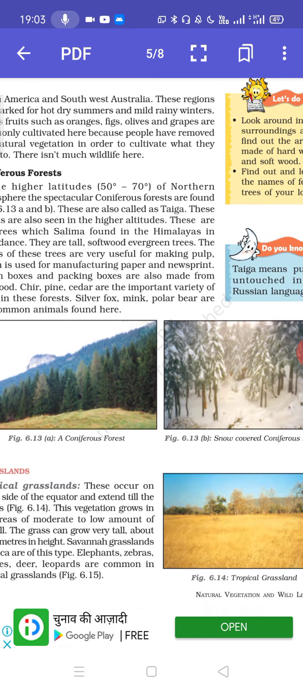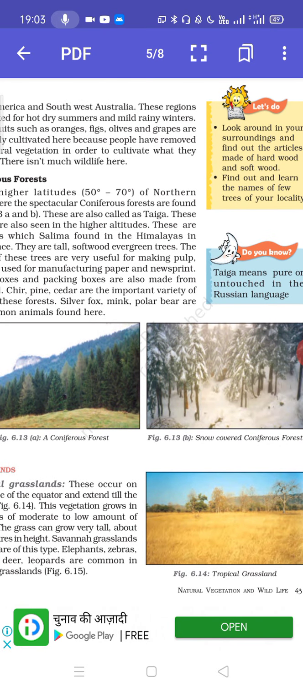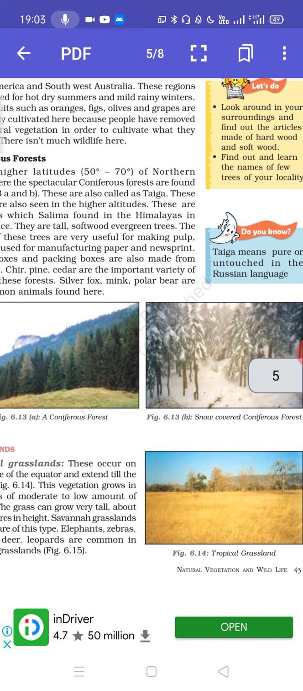Initially, people used this animal, which is mink. Its skin was used for making shawls and all, and it is very warm. But now the government has banned it because we have to conserve the wildlife, and they were on the verge of extinction.